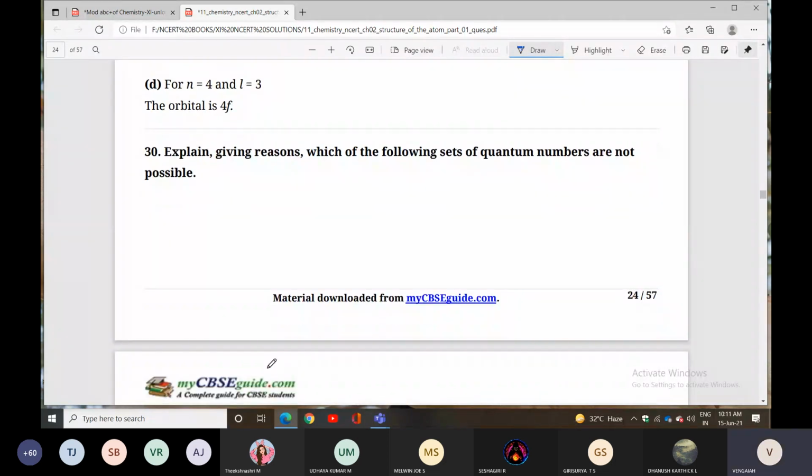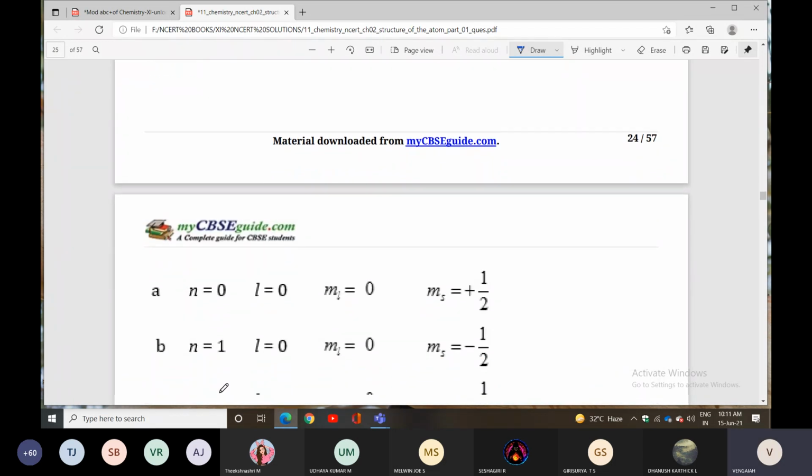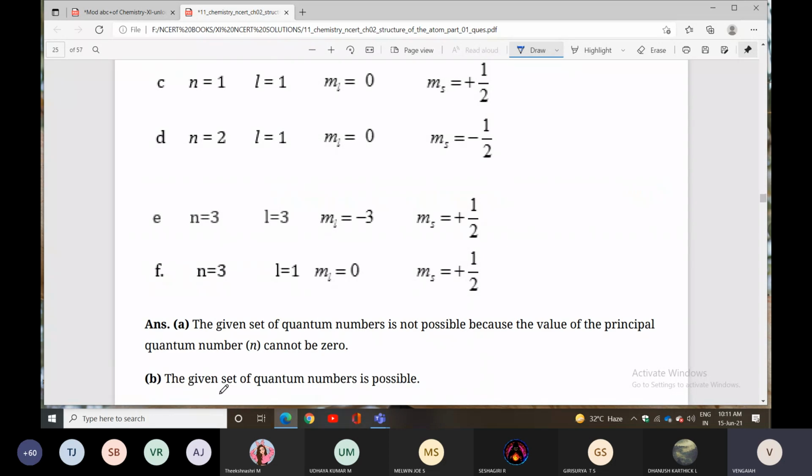Next question. Explain, giving reasons, why the following sets of quantum numbers are not possible. Some sets of quantum numbers are given.